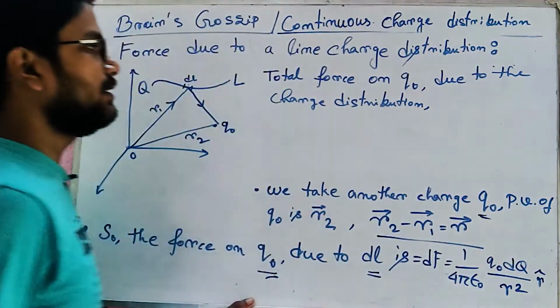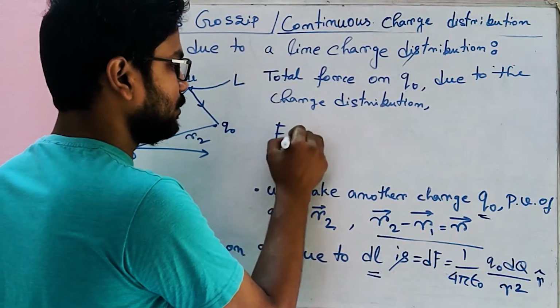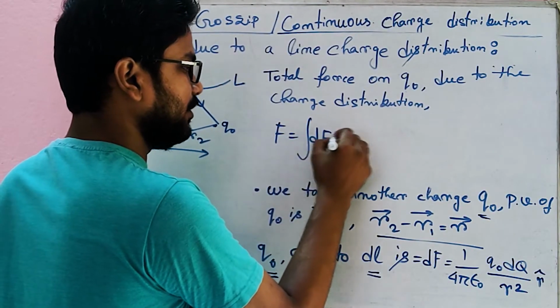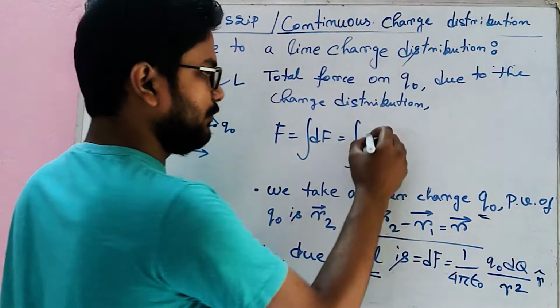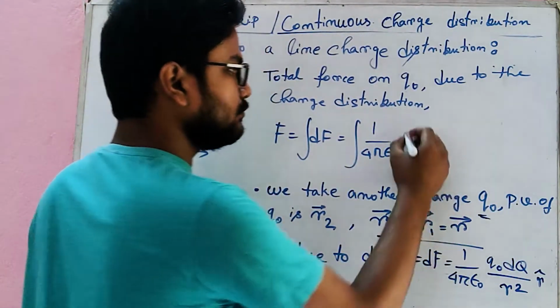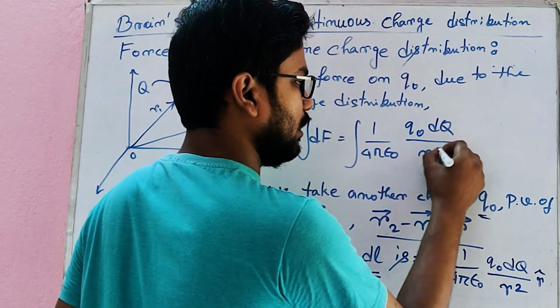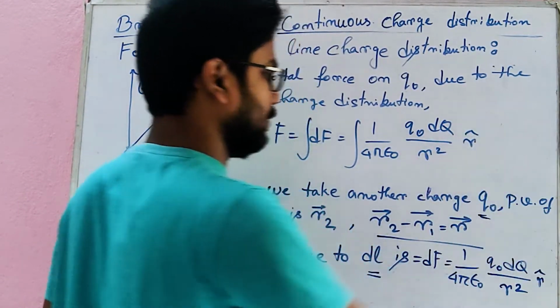How we can calculate this? We can calculate this as force F equal to integration of dF, integration of 1 by 4 pi epsilon naught q naught dq by r square r cap.